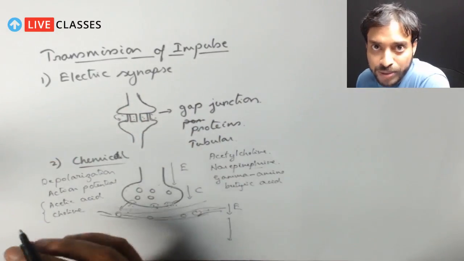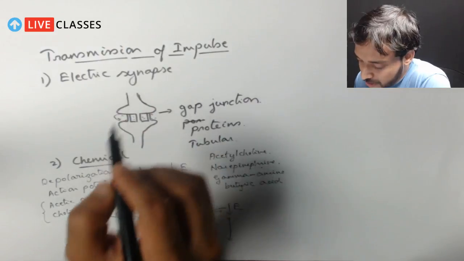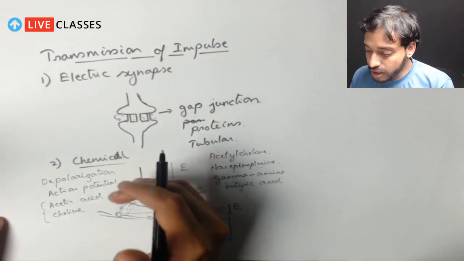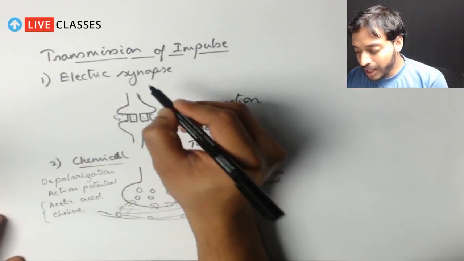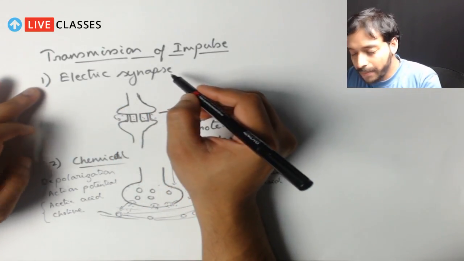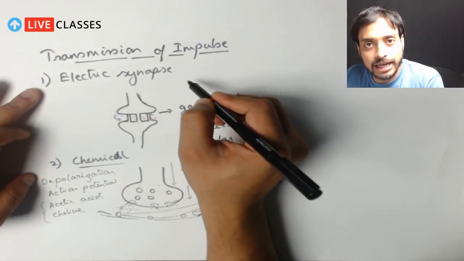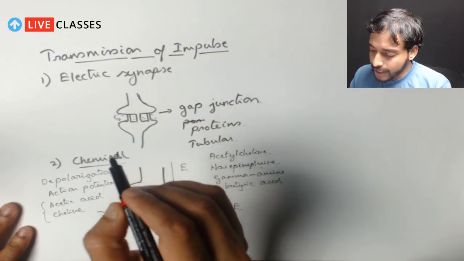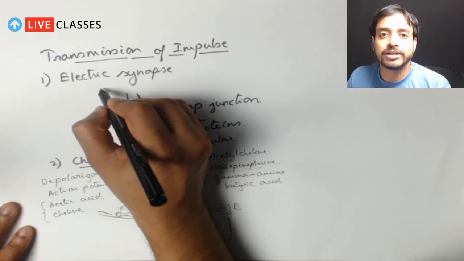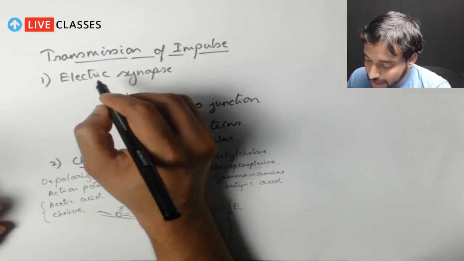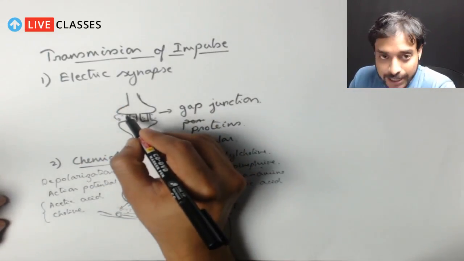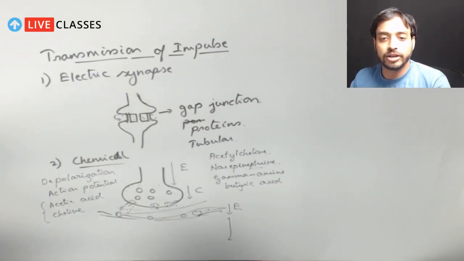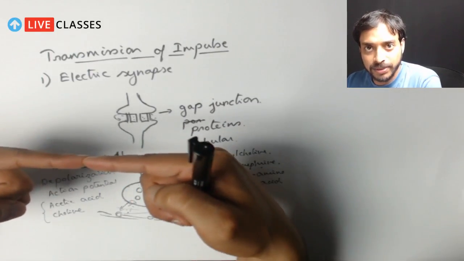We have been talking about the transmission of the impulse. We have talked about two major types of transmission, the electric synapse and the chemical synapse. Let's quickly highlight the difference between them. Now I hope you can understand which way should be faster. It should be faster through the electrical synapse. This is because there is a junction over here. It's simply a connection, so it is linked. It's a simple connection.